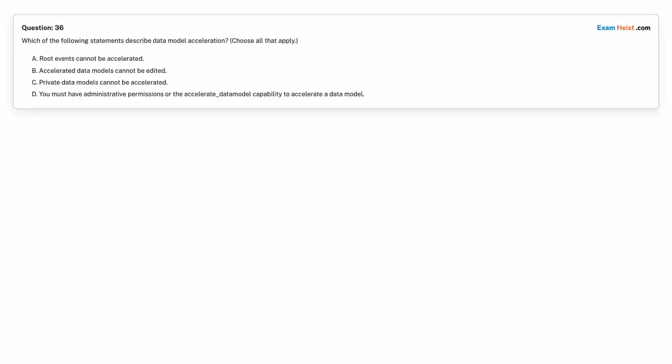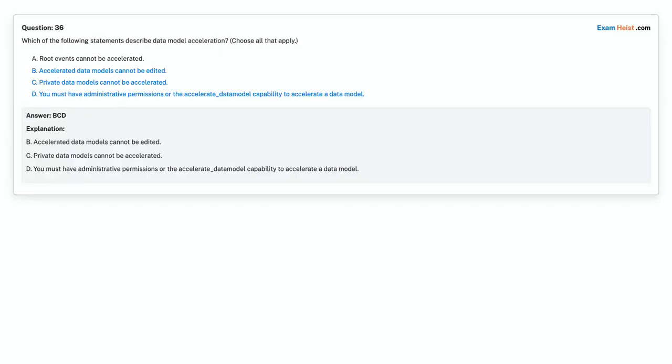Choose the correct answer. Correct answer is option B. Accelerated data models cannot be edited. Option C. Private data models cannot be accelerated. Option D. You must have administrative permissions or the accelerate_datamodel capability to accelerate a data model.